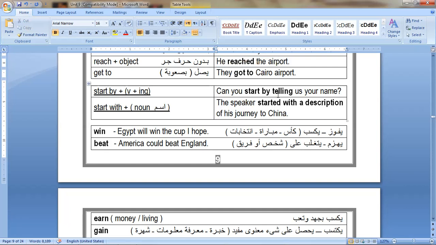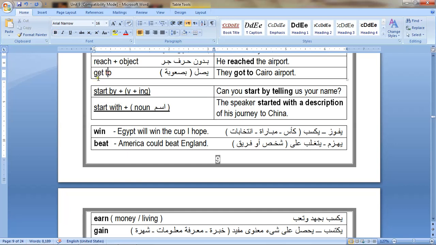Reach in English might be used in other expressions, like for example you can say they reached a solution for the problem. Okay, it's fine. What level did you reach when you are playing a game or something like that?